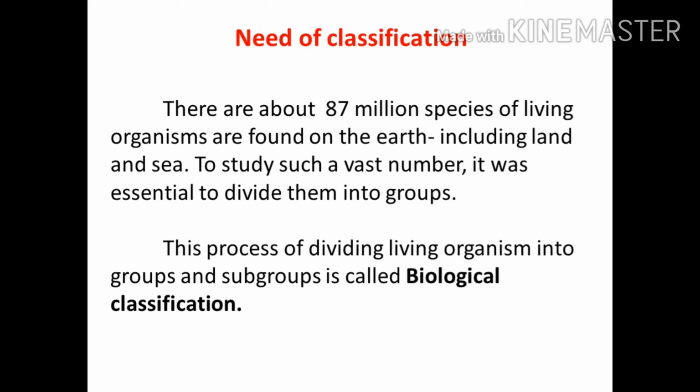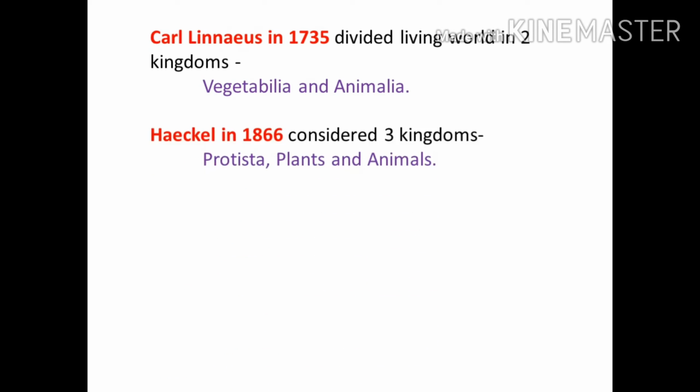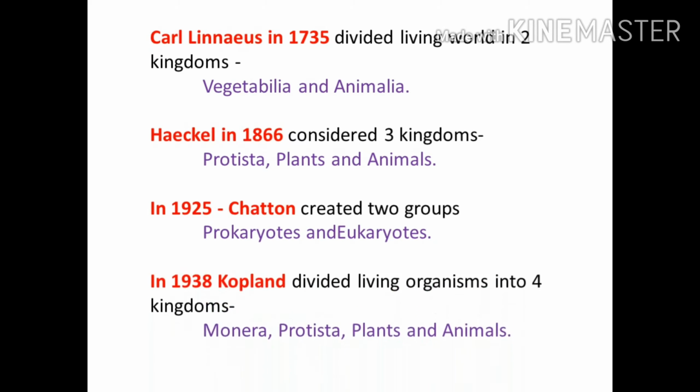Various scientists have tried to make this classification. Carl Linnaeus in 1735 divided the living world into two kingdoms, that is kingdom Vegetalia and kingdom Animalia. In 1866 Haeckel considered three kingdoms: kingdom Protista, plants and animals. In 1925 Chatton was the scientist who made two groups, prokaryotes and eukaryotes. In 1938 Copeland divided living organisms into four kingdoms.